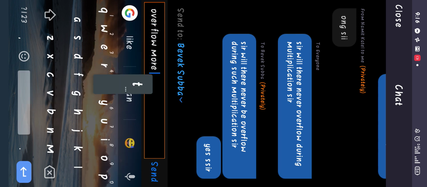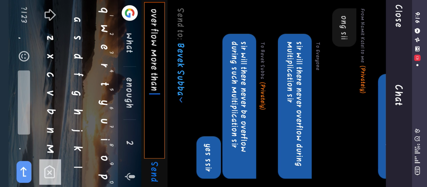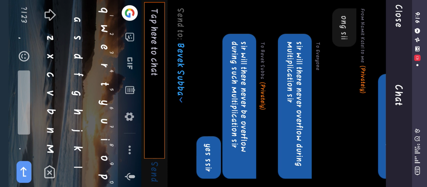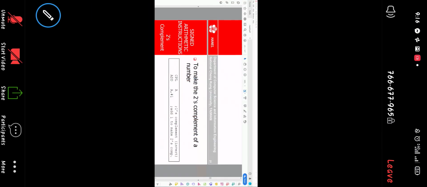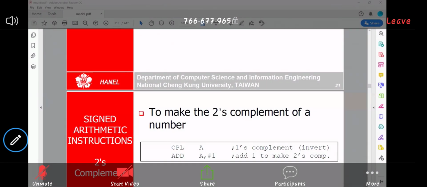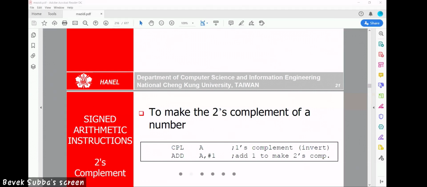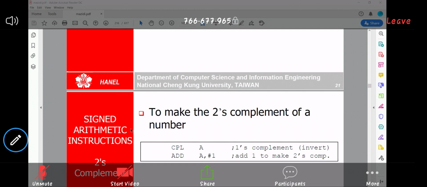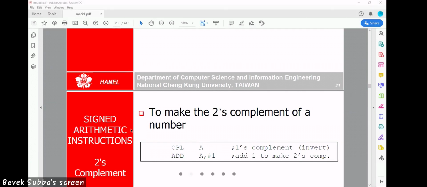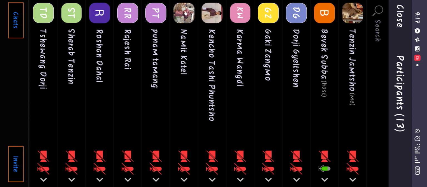In multiplication, carry will all be dealt by the 16-bit number. If it goes beyond the 16-bit, then there will be a carry. Since it's a 16-bit program, it can do only up to 16-bit.